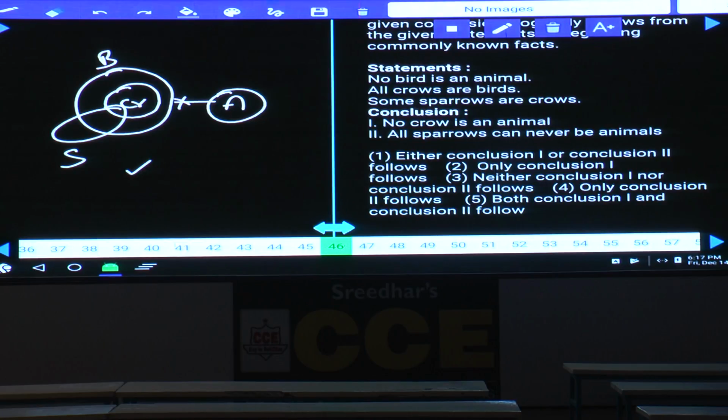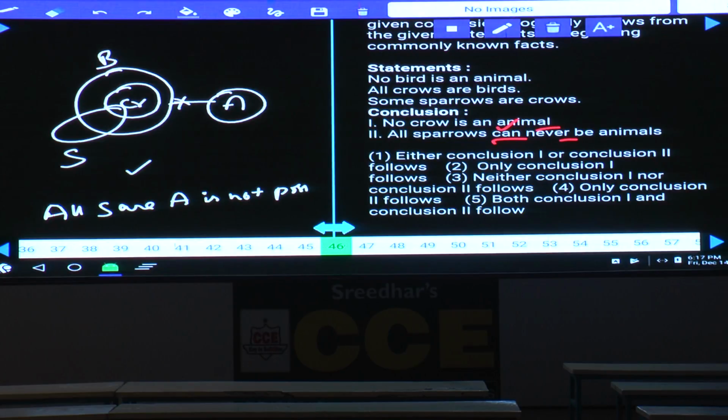That is definitely true as of now, isn't it? And all sparrows can never be animals. How to represent this one? All sparrows can never be animals means all sparrows are animals is not possible. Can stands for possibility, never means not a possibility. Now the same thing can be written as all sparrows are animals is not possible. Clear now?